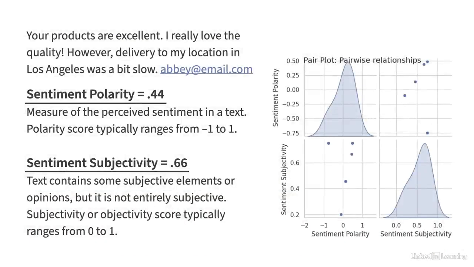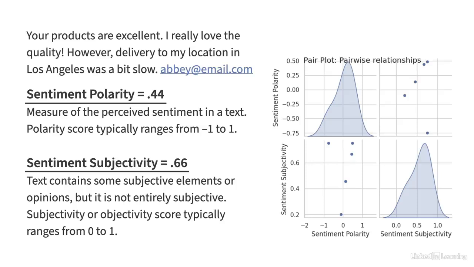In the context of sentiment analysis using spaCy and TextBlob, sentiment polarity and sentiment subjectivity are special metrics that provide information about the sentiment expressed in a piece of text. Sentiment polarity is a measure of the perceived sentiment in a text, indicating whether the expressed sentiment is positive, negative, or neutral.